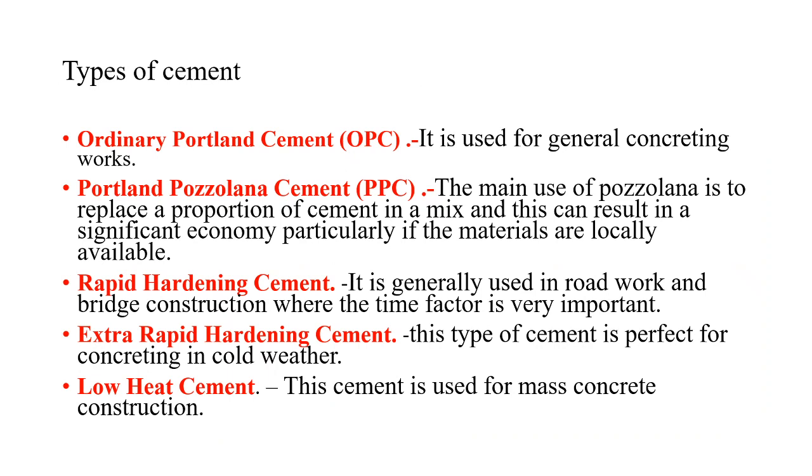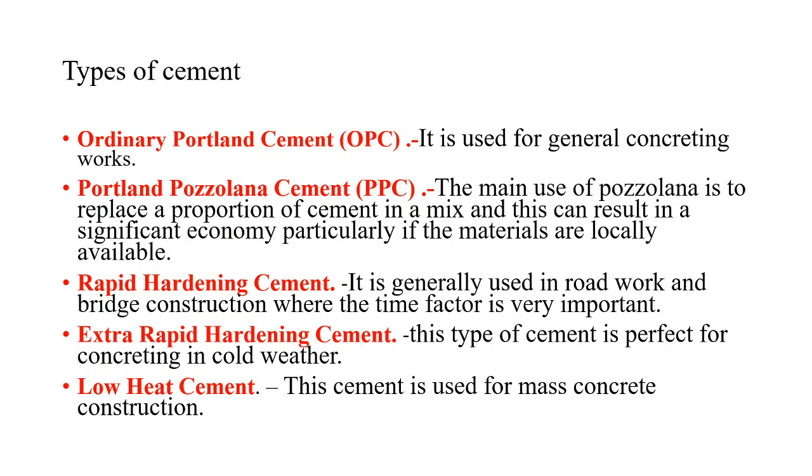Then we will see different types of cement. First, which is commonly used, Ordinary Portland Cement, OPC. It is used for general concreting work. Then Portland Pozzolana Cement, PPC. The main use of pozzolana is to replace a portion of cement in a mix, and this can result in a significant economy, particularly if the materials are locally available.